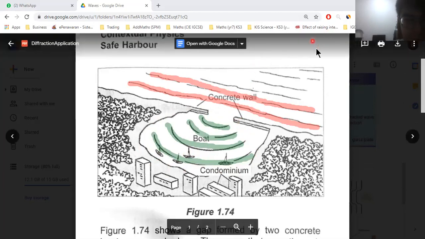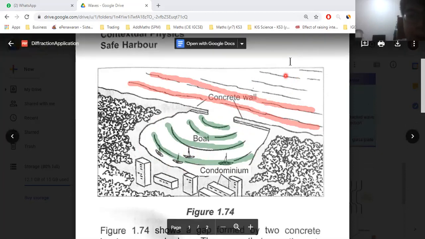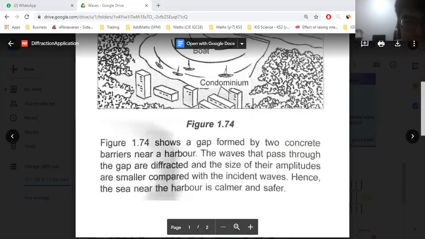Again, this is for water, right? Diffraction doesn't only happen in water waves. It happens in sound waves, light waves, any kind of waves, even electromagnetic waves. As long as it is a wave, then diffraction will happen. So one example for sound waves, look at the bottom.